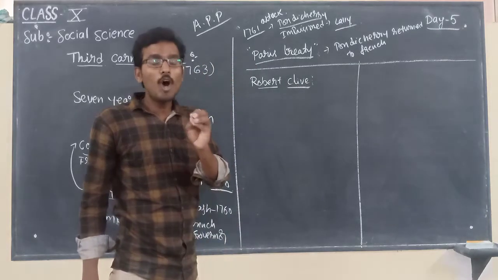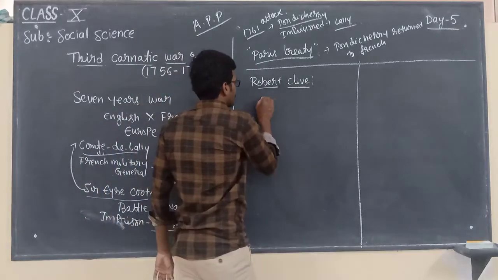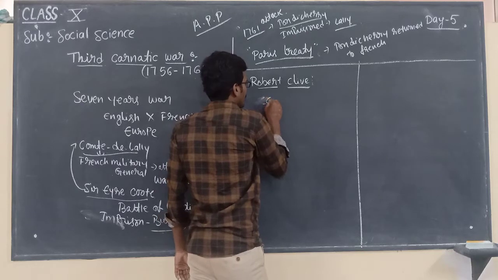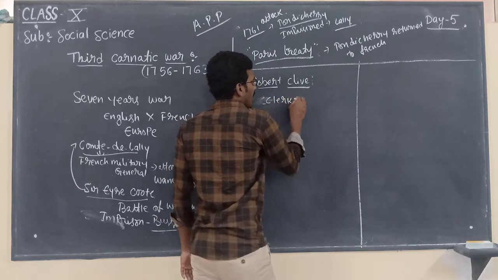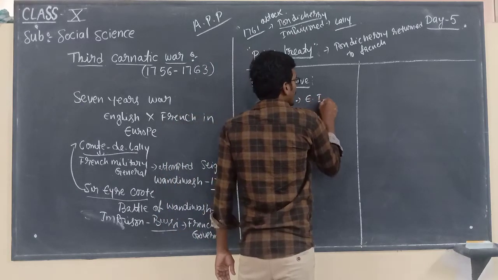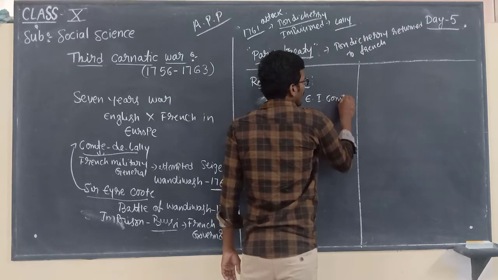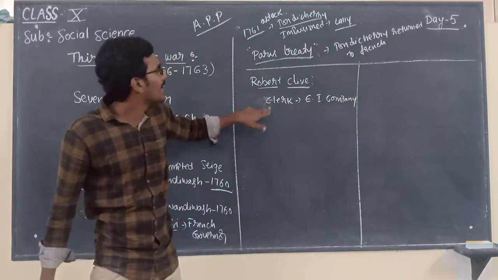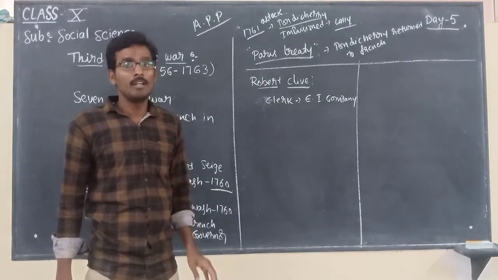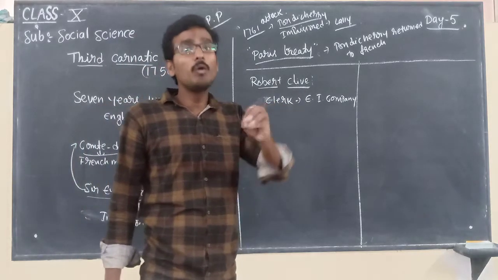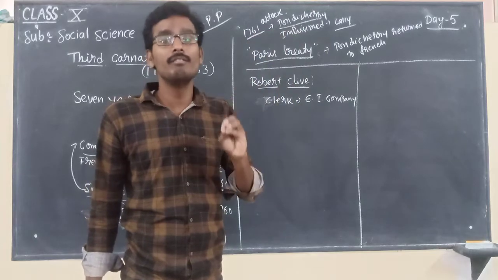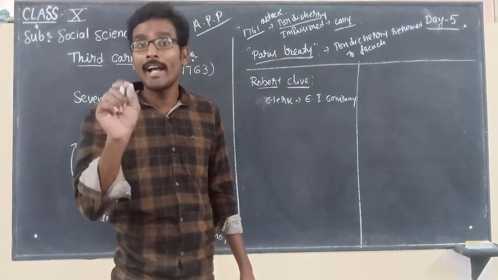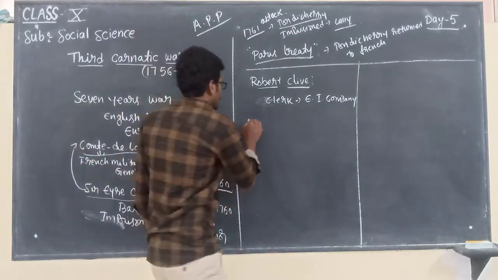Robert Clive joined as a clerk in the East India Company. So he got a good name with the Carnatic Wars, especially Arcot.